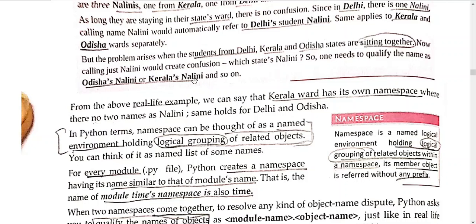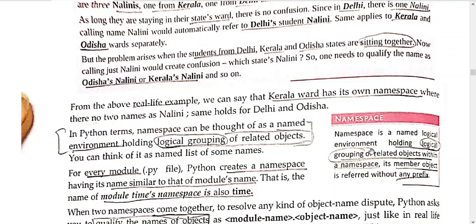And so on. So actually we can replace this situation with programs also. If we have the same variables in different scopes, how will that particular variable come to know that I have been called? So here comes the existence of this topic. Namespace is a named logical environment.